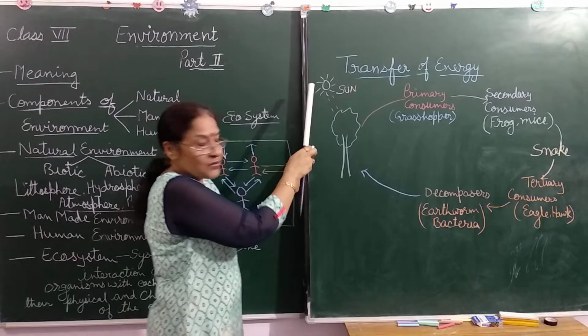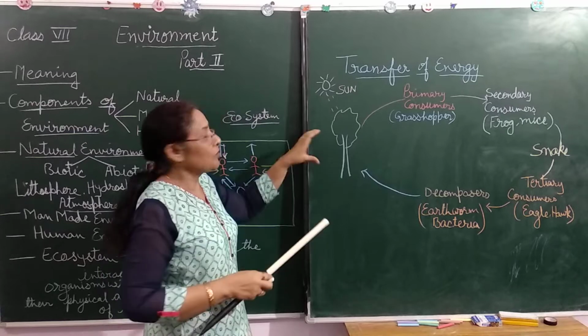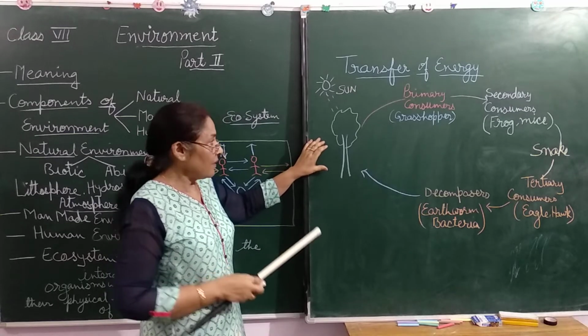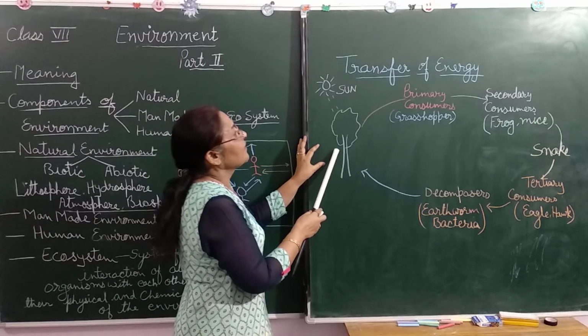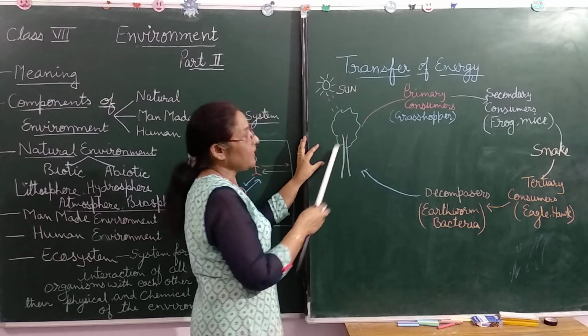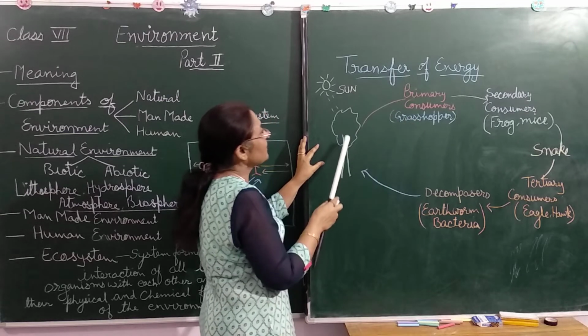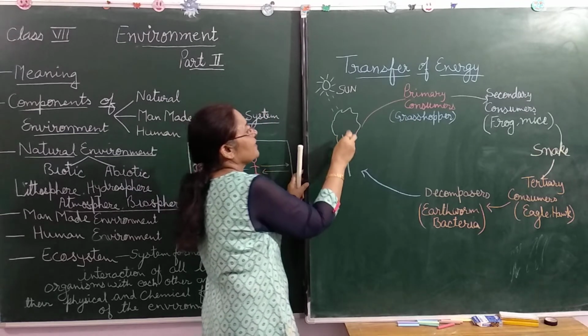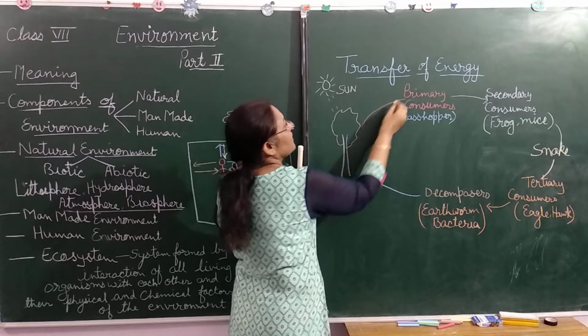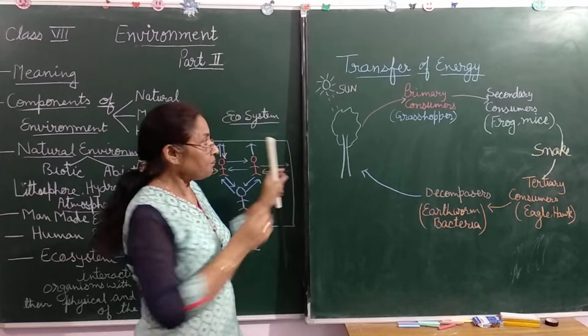With the help of the sun, these plants prepare their food through the process of photosynthesis. Clear? And the grasshopper eats this plant, which means it is the primary consumer. The energy from this plant or tree is transferred to the primary consumer.